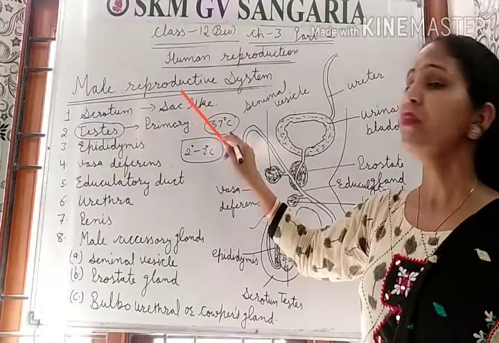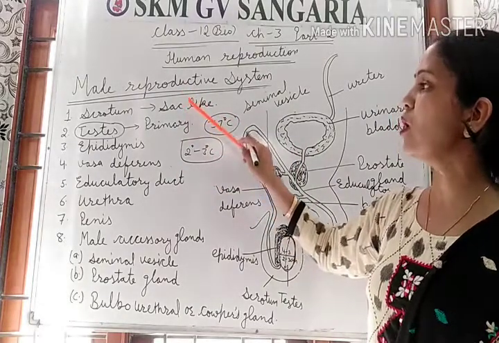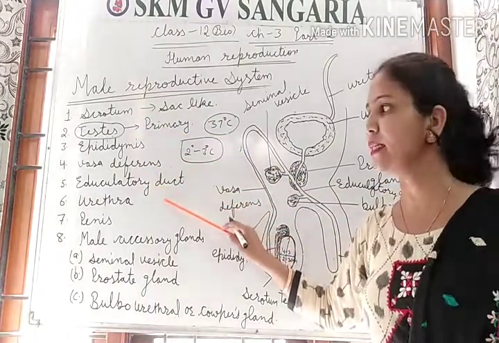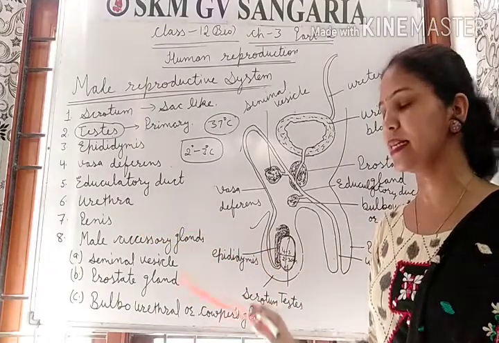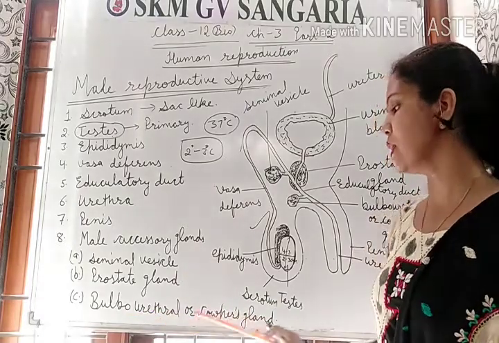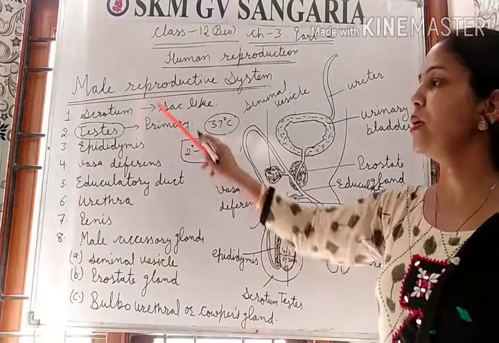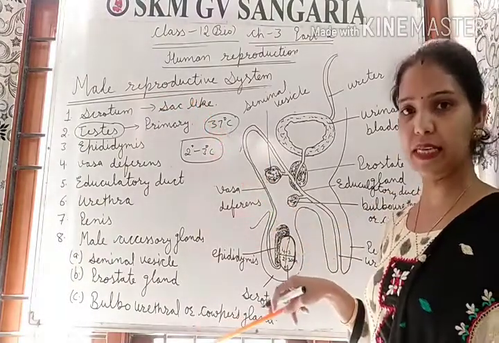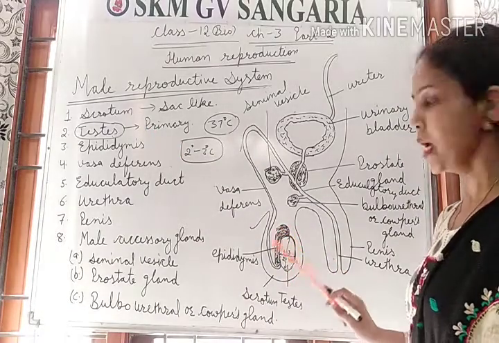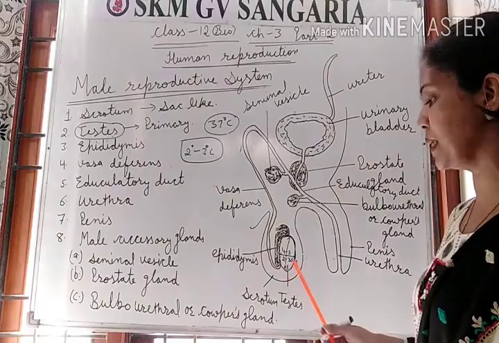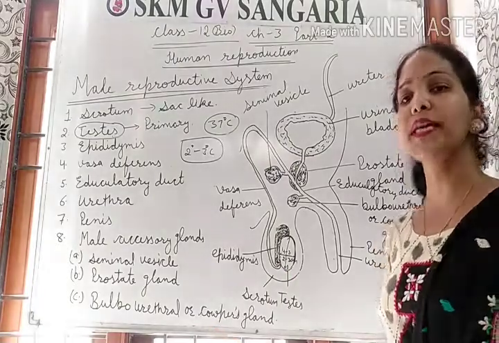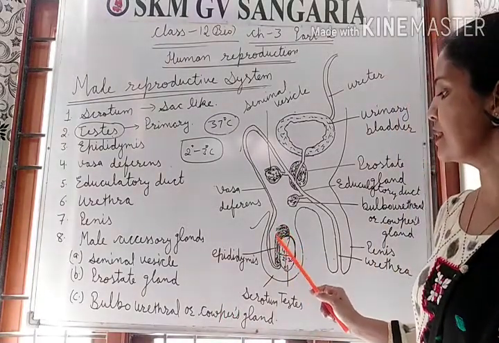The male reproductive system involves the following structures: scrotum, testis, epididymis, vasa deferens, ejaculatory duct, urethra, penis, and accessory glands: seminal vesicle, prostate gland, and bulbourethral or Cowper's gland. The scrotum is a sac-like structure in which the testes are present. The oval-shaped testes are the primary sex organ that produces sperm and also the sex hormone testosterone. And this is the epididymis.